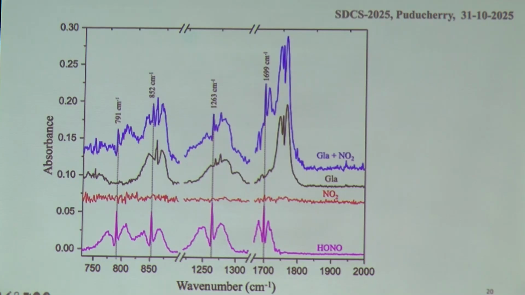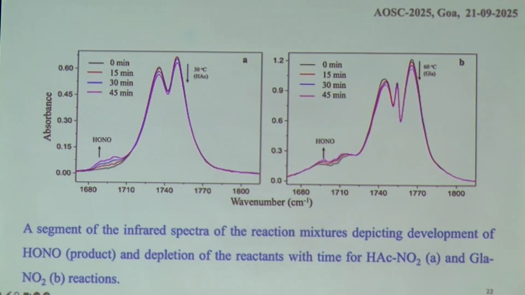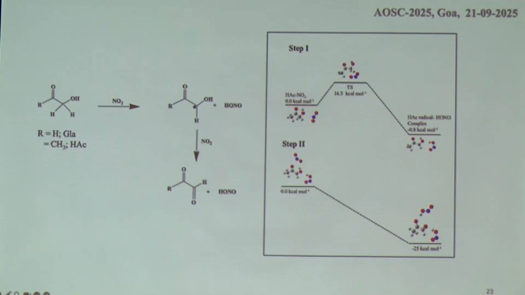So this gives conclusive evidence that this nitric oxide, this HONO production is the only reaction channel. We did not find any nitric acid production, and the same thing is also true in the case of this hydroxyacetone. And these are of course the experimental evidences that with time, the reactant concentration depletes and this product HONO concentration grows.